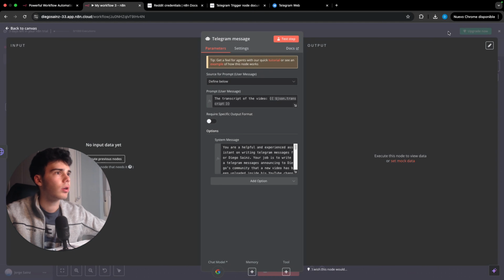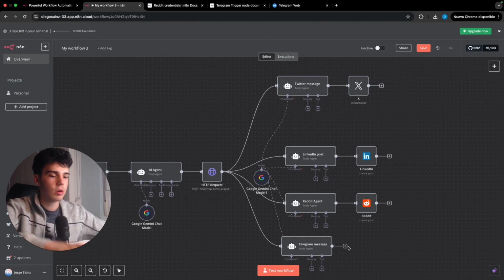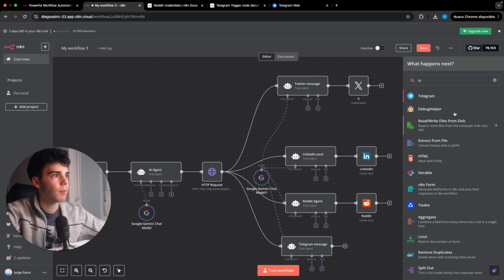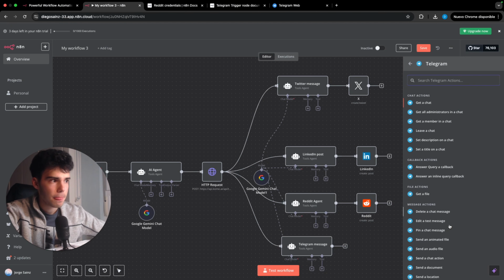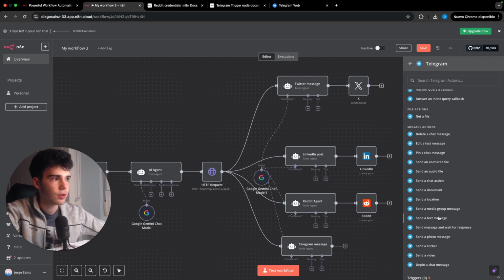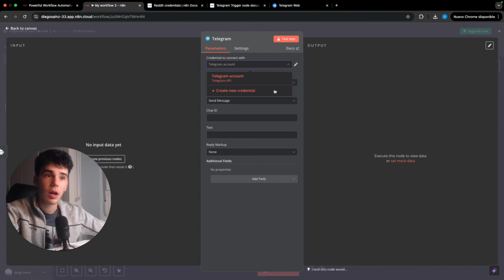So finally, what we are going to do is go in here, and we are going to add a Telegram module, in which we are going to send a text message. There you go. So to connect your account, how should you do it?